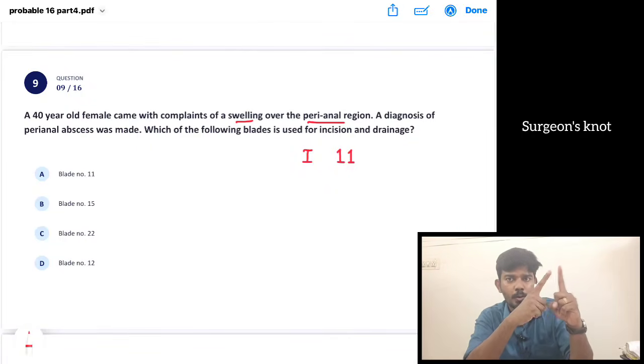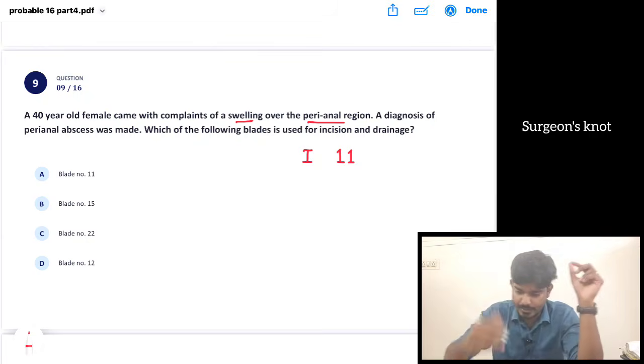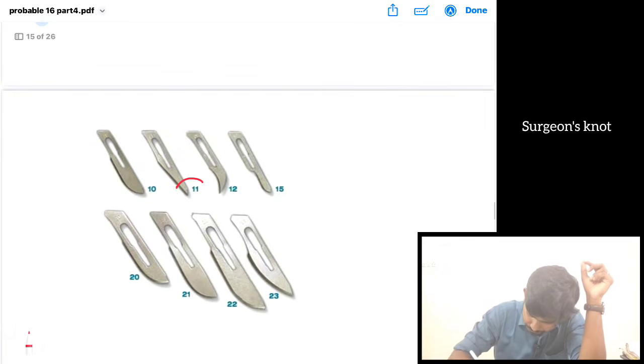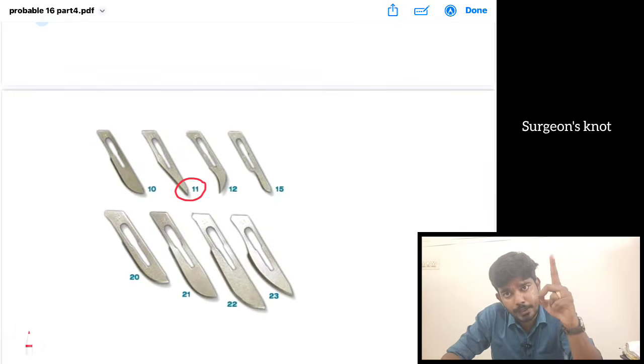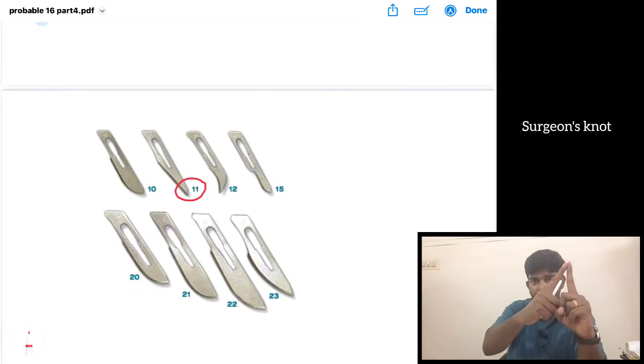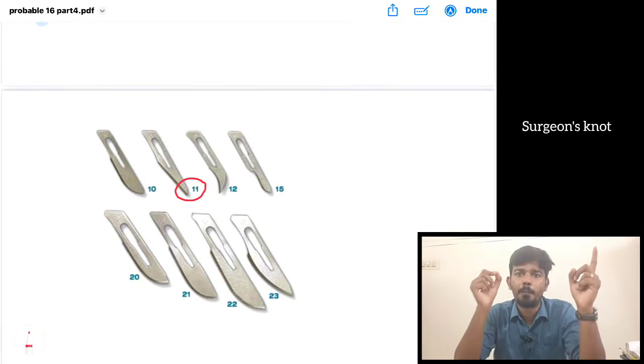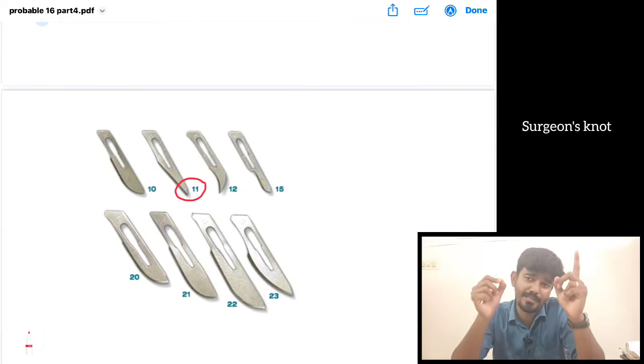Okay, 11 blade ஒரு one இன்னொரு one. So tip வந்து இப்படி இருக்கும், it will be sharp-ஆ இருக்கும். So it is used for incision and drainage. So இந்த இமேஜ்ல இருக்கிறது this is the 11 blade. Blade ஓட tip வந்து sharp-ஆ இருக்கும், இப்படி straight-ஆ இருக்கும். So it will be easy for poking. So incision and drainage we are going to use 11 blade.